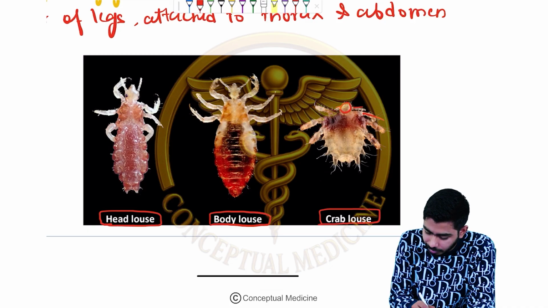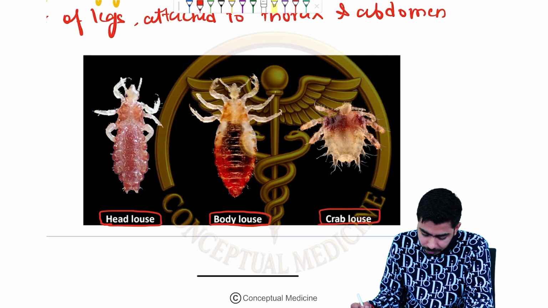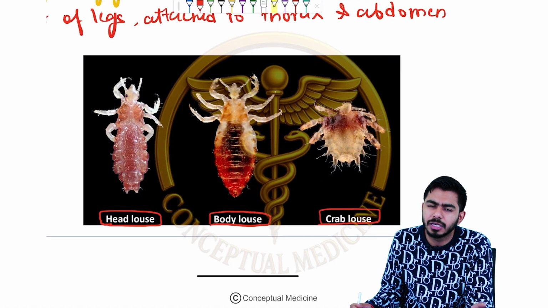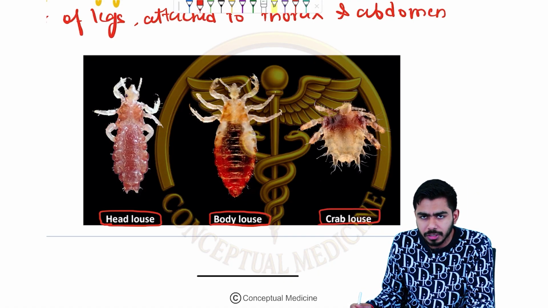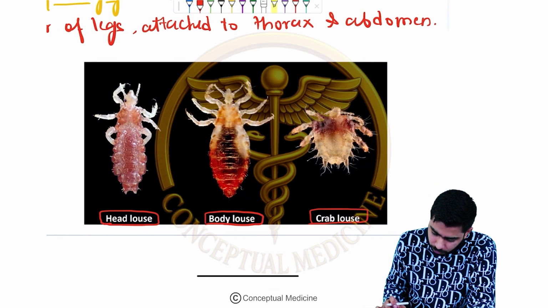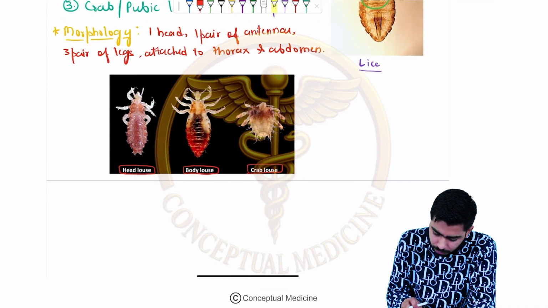So they are different in appearance also, so you should know how they appear. Sometimes they give the image in the MCQs, and in the exam they expect us to answer what kind of louse it is. So now we know the different kinds of structures of the louse.